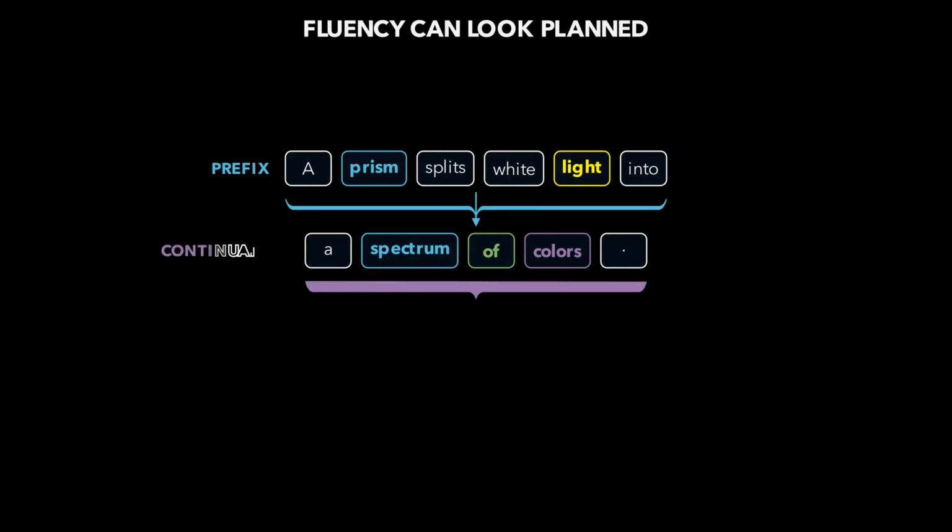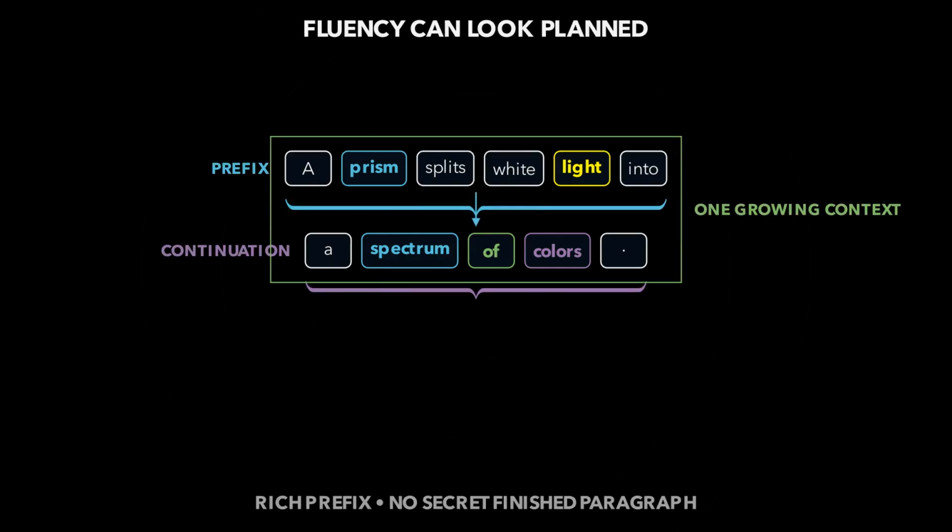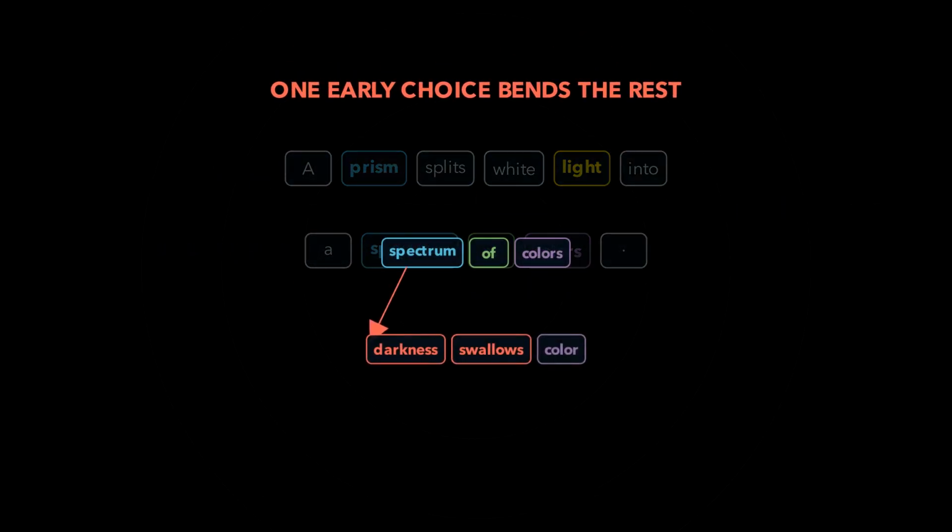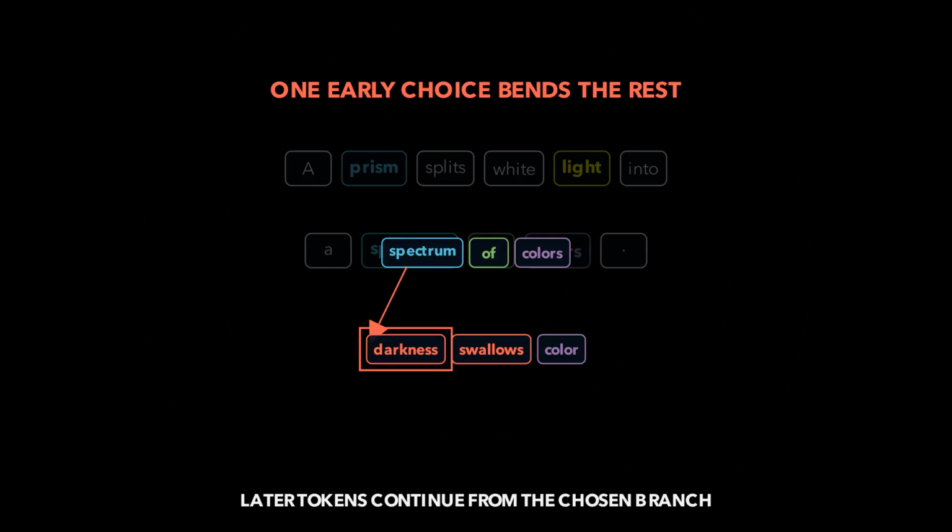This explains something subtle about fluency. A long answer can look planned because each local choice is conditioned on an increasingly rich prefix. Earlier choices constrain later ones. The model can maintain a topic, close a sentence, or follow a pattern without storing a secret completed paragraph. It also explains why an early odd choice can bend everything that follows. Once a token joins the ribbon, it becomes part of the context. Later, tokens must continue from that new branch, not from the answer we wish the model had chosen.